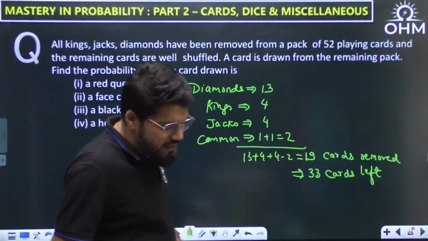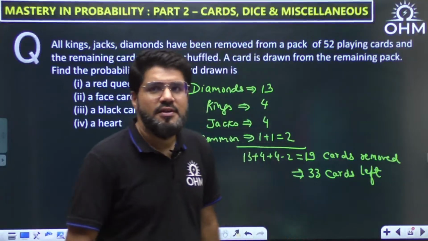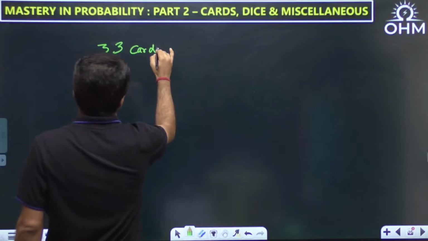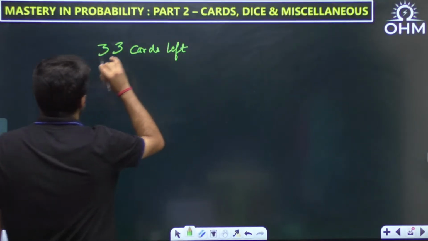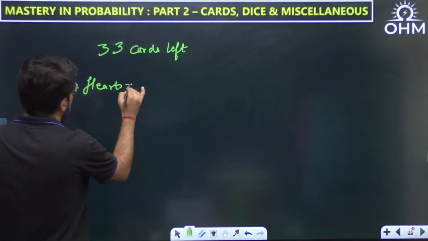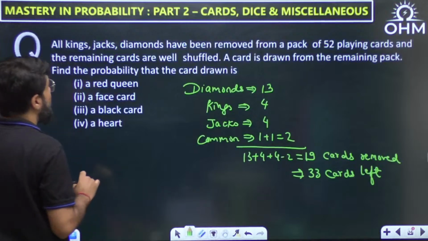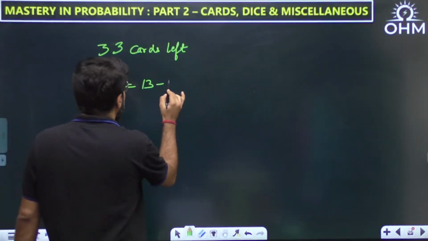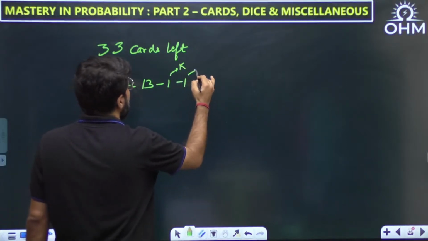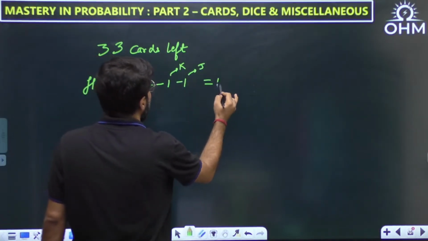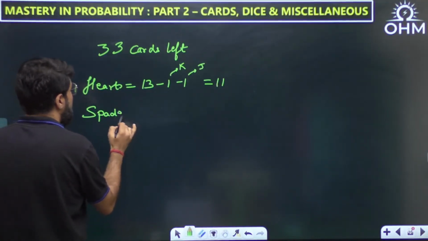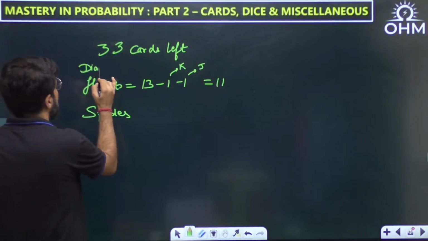Now out of these 33 left cards, out of which diamonds are gone. Okay, hearts are still there. How many hearts are there? Okay, 13. No, but all kings and jacks are also gone. So 13 minus 1 king and 1 jack. Okay, so how many? 11. Hearts are 11. Then we have spades and clubs. Now diamonds are 0.